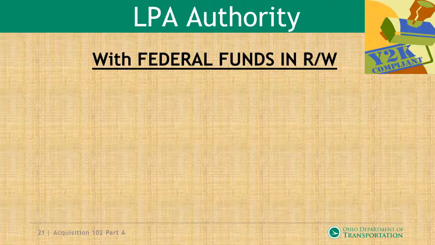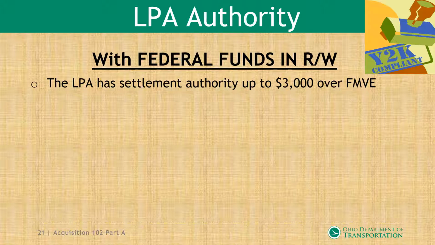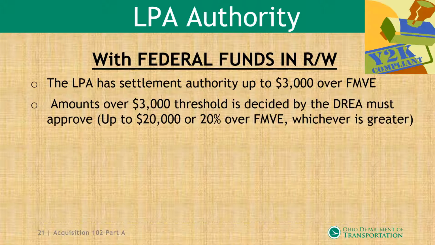We have the LPA authority. This is with federal funds in the right-of-way. The LPA has settlement authority up to $3,000 over FMVE. Amounts over the $3,000 threshold are decided by the District Real Estate Administrator, known as the DREA, and must be approved.